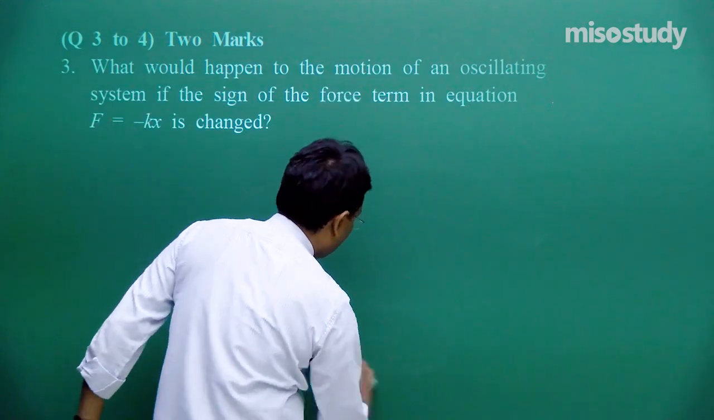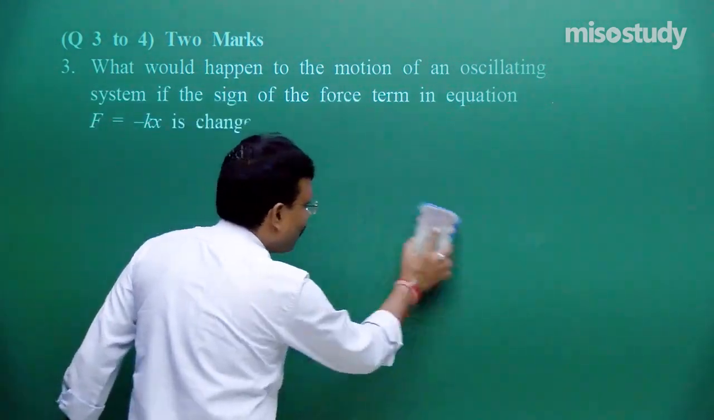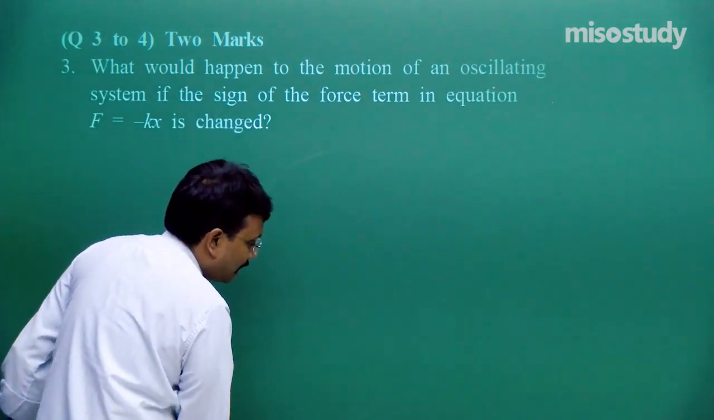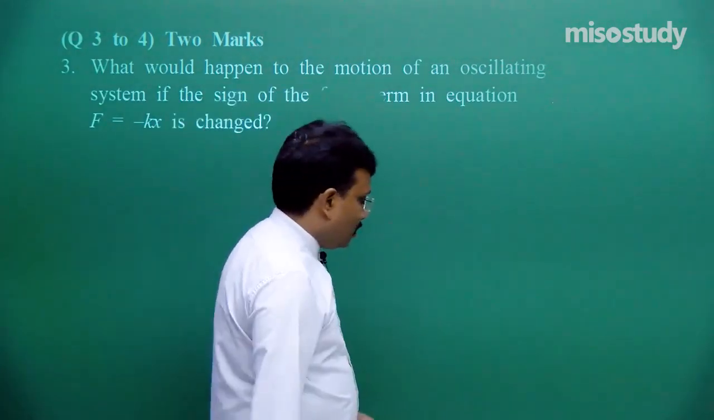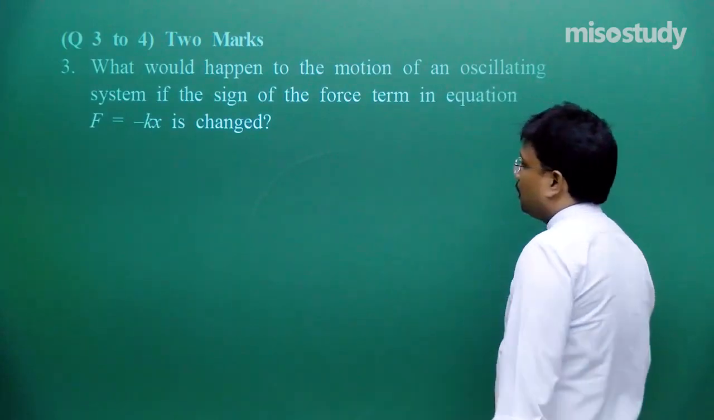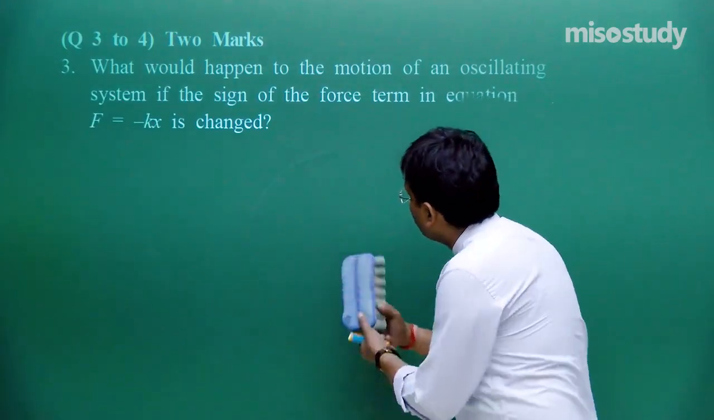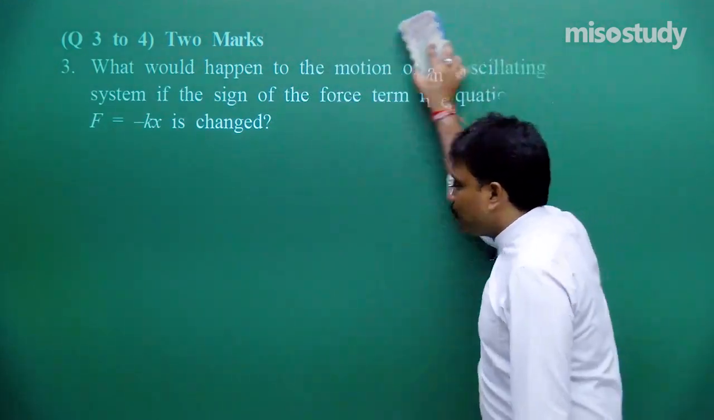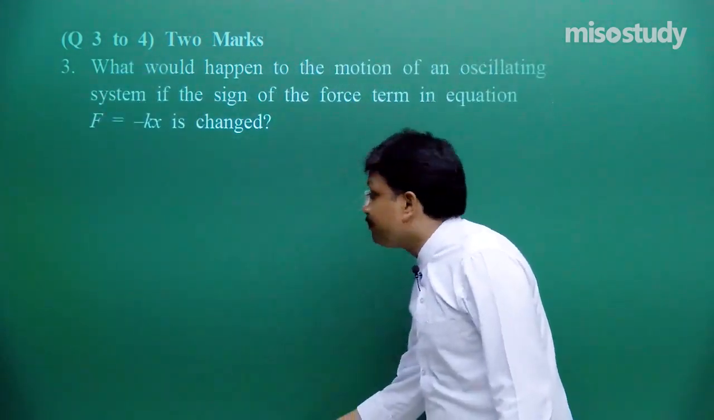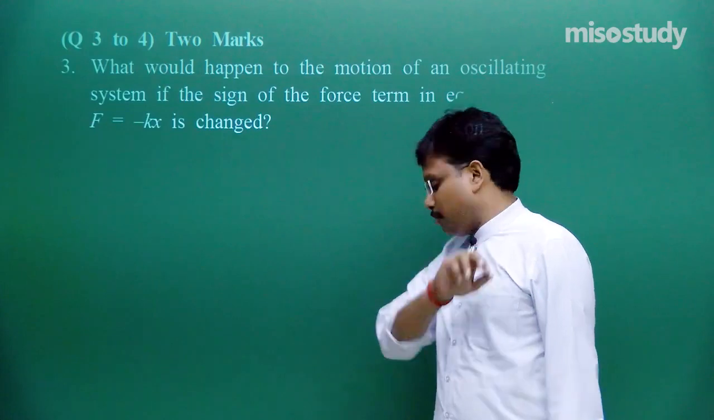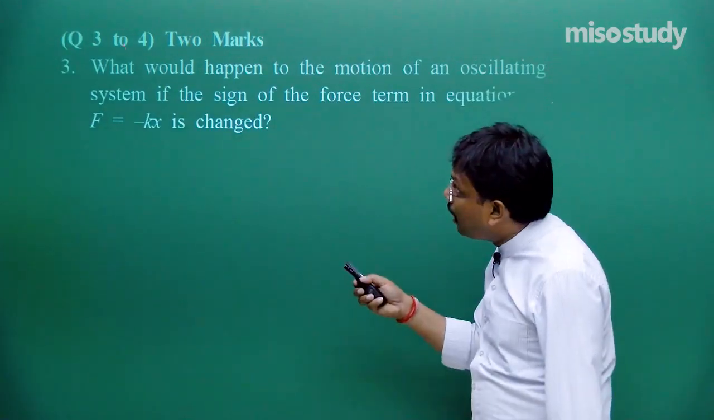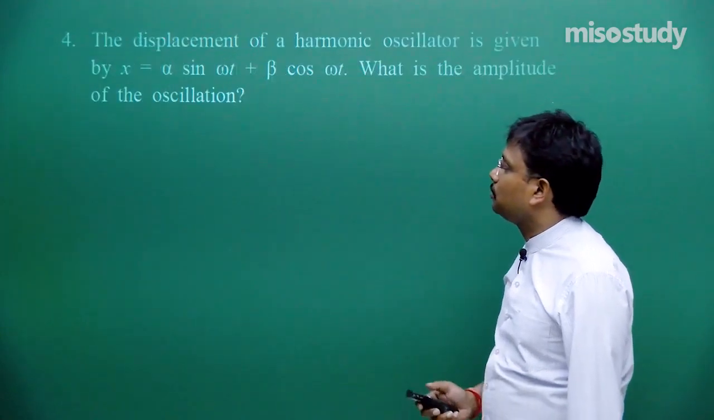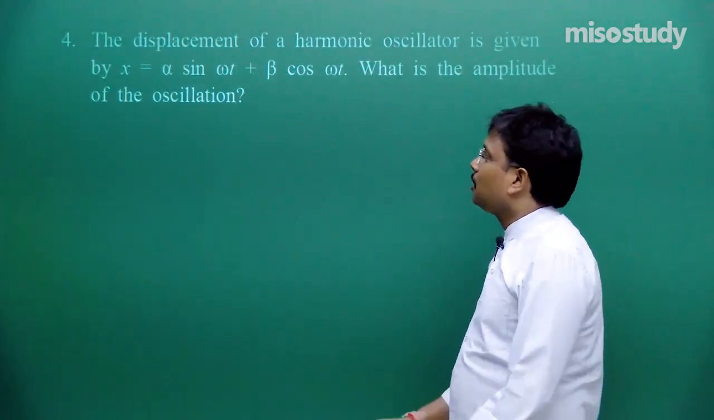Sometimes you should also try to confine your answer for a specific time limit. Fine. Then students, let's move to the next question, which is question number 4, and this question number 4 is also for 2 marks, okay, because instructions are for 3 and 4. So this is the question.